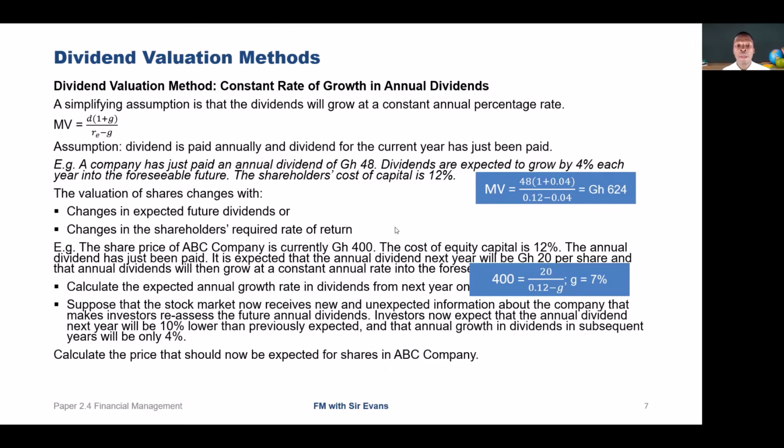So with this, we know the market value is what we are looking for. Our dividend now, according to the information we are receiving, is 10% lower. We were expecting 20, but 10% lower, so now it's going to stand at 20 minus 2. That's 18. And then our cost of equity capital is still 12%, and our growth rate is also 4%. So with this information, we are getting a market value of 22.5 Ghana cedis.